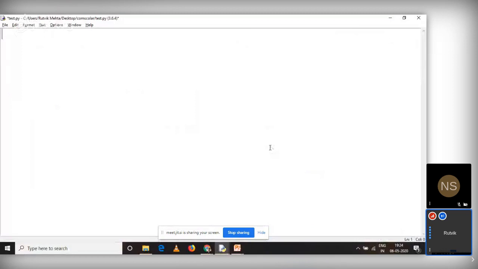Say for example, I'll be working with a built-in module over here. How to use modules in Python? Very simple. I can say import. Import is a keyword in Python which is used to include a library or the code of a library in your program. So here there is an inbuilt module called webbrowser. This webbrowser module gives you some functions to deal with your default web browsers. So I'll say import webbrowser.